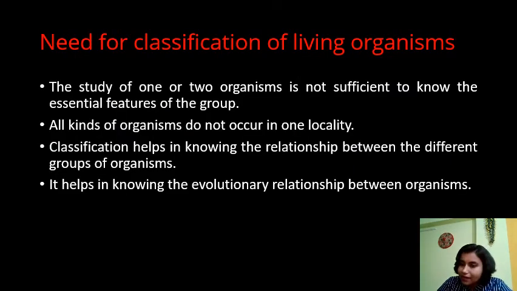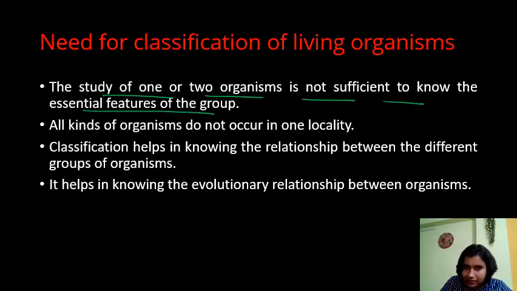Now why is there a need for classifying living organisms? This is because the study of 1 or 2 organisms is not sufficient to know the essential features of the group. All kinds of organisms do not occur in one locality. Classification helps in knowing the relationship between the different groups of organisms.